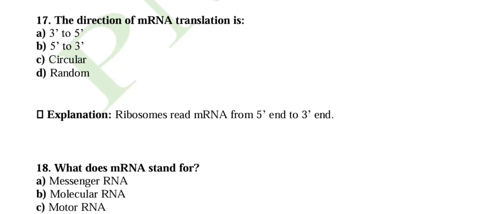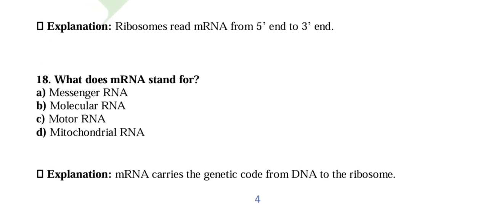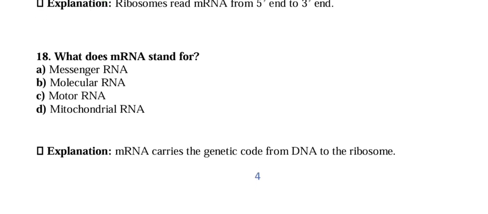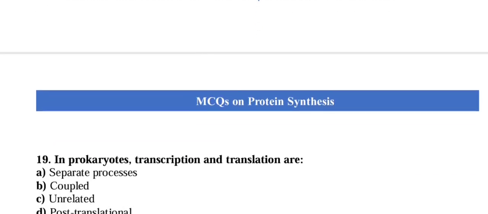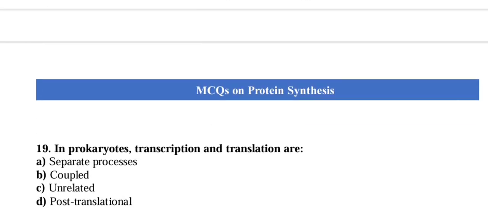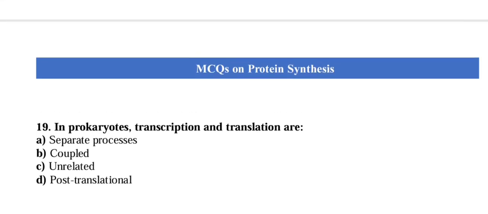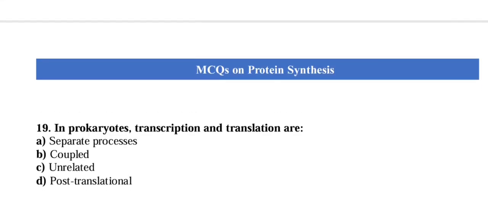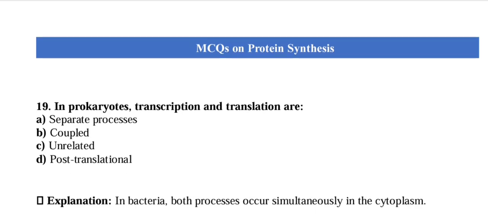Question number 18. What does mRNA stand for? So mRNA stands for messenger RNA, because mRNA carries the genetic information, the genetic code, from DNA to the ribosome. Okay, now question number 19. In prokaryotes, transcription and translation are. So in prokaryotes like bacteria, both processes occur simultaneously in the cytoplasm of the cell. So it is a coupled process. So option B is the correct answer.